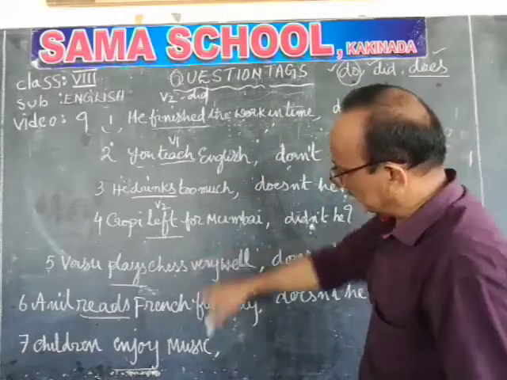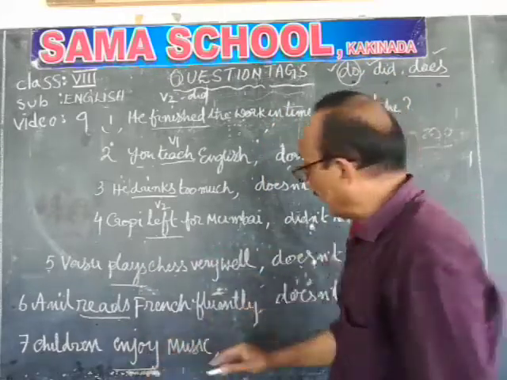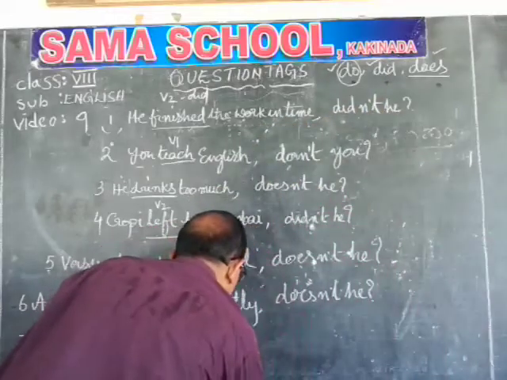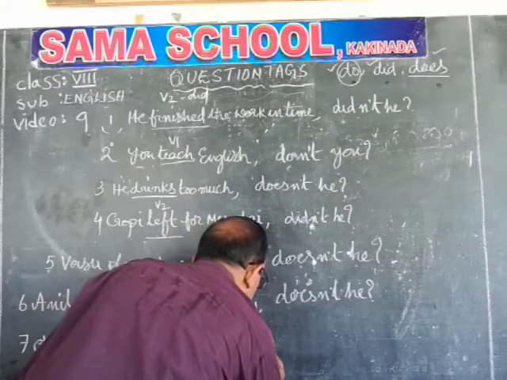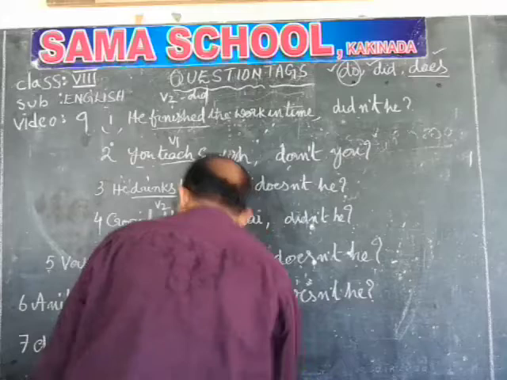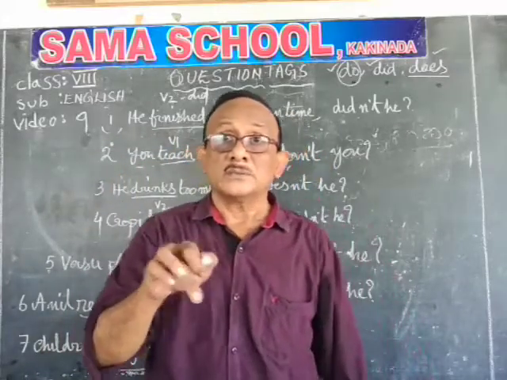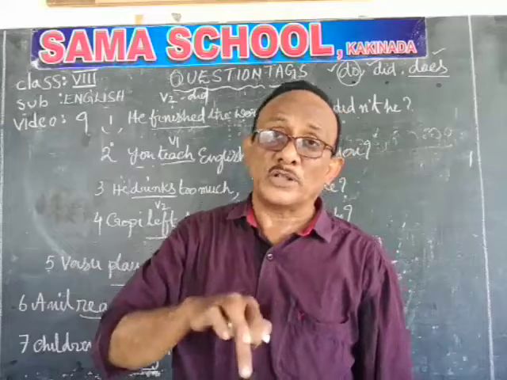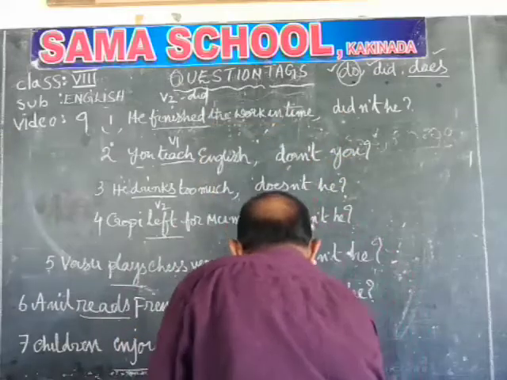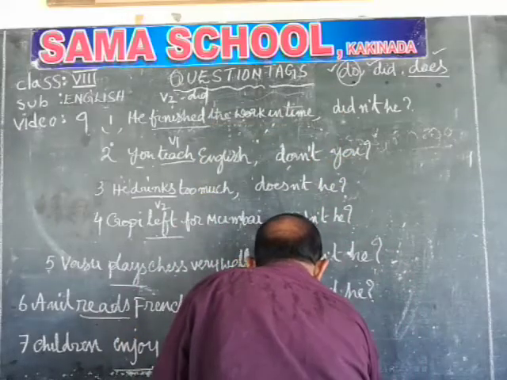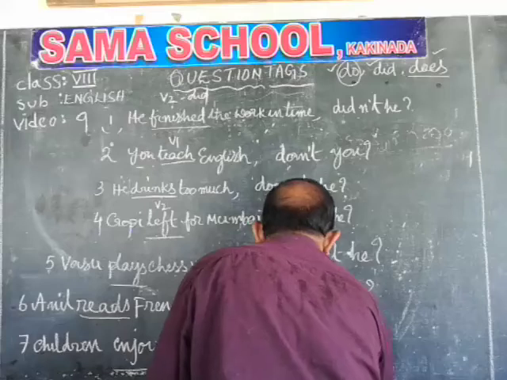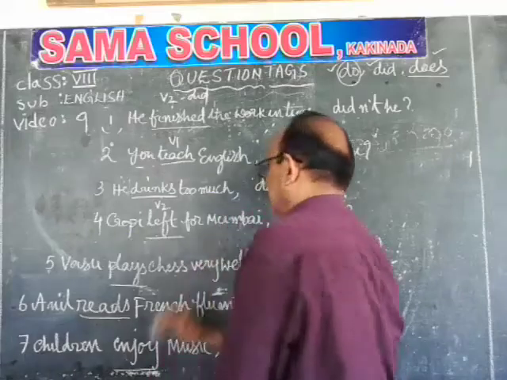Do plus negative plus pronoun. Here children is plural. Child is singular, children is plural. So that's why you have to write a plural pronoun: don't they. Don't they is the answer.